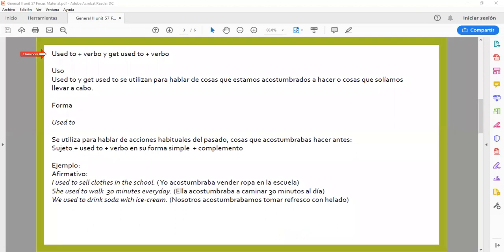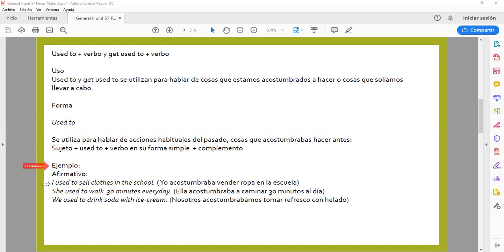Used to plus verb, plus get used to plus verb. Used to and get used to are used for talking about things that we are used to doing or things that we used to do in the past. The form: used to is used for talking about habits in the past, things that we used to do before. The structure is subject plus used to plus verb in its simple form plus the complement.